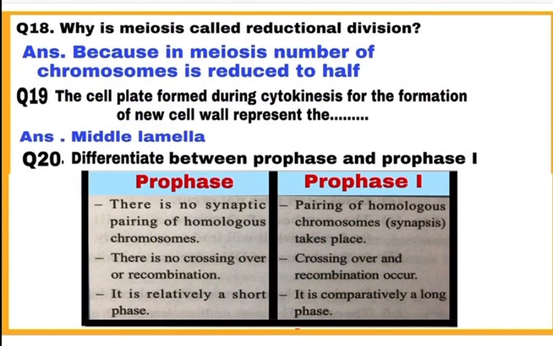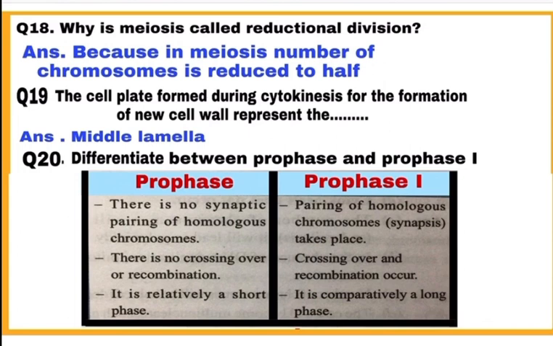Question number 18. Why is meiosis called reductional division? Meiosis is called reductional division because the number of chromosomes is reduced to half in meiosis. If the parent cell has 8 chromosomes, then daughter cells will have 4 chromosomes after meiosis. So, the number of chromosomes is reduced to half.